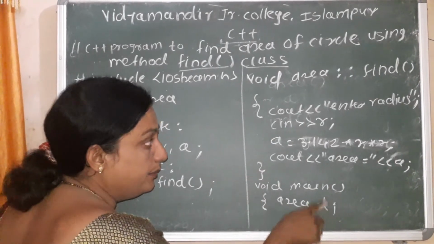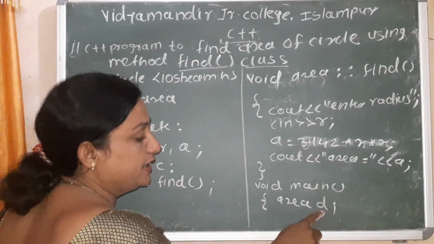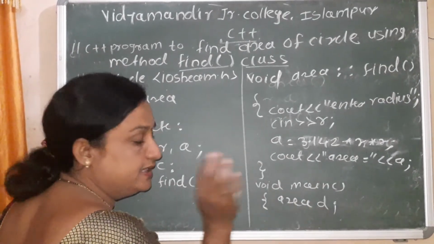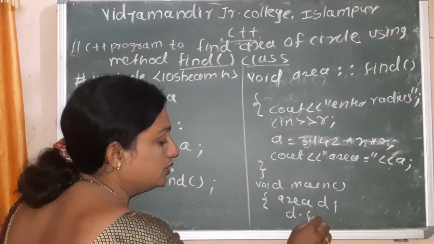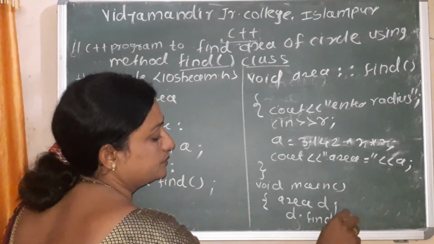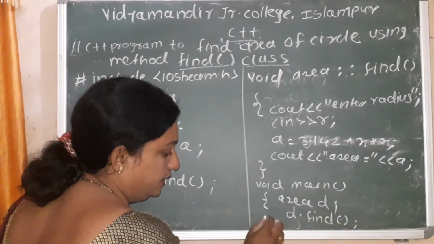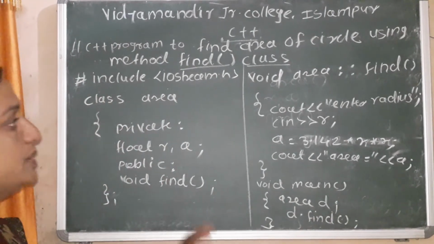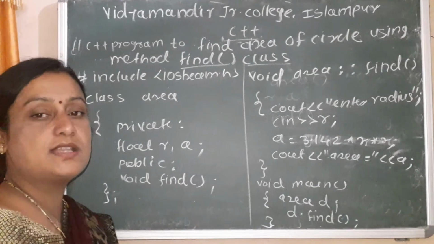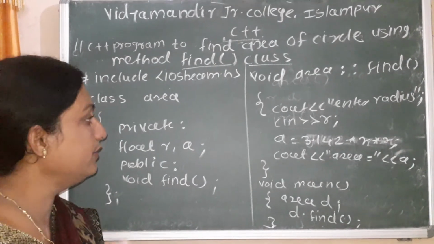Then we access this function by using the object, that is the fourth part of the class program: d dot find. Got it? Here the program finishes. This program I solved by using outside definition of a member function.